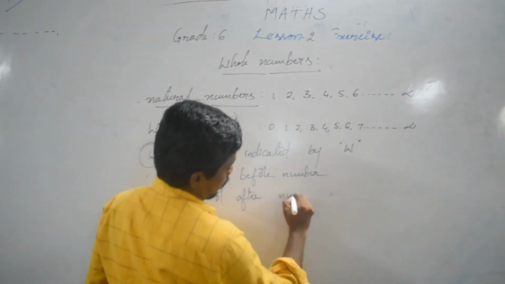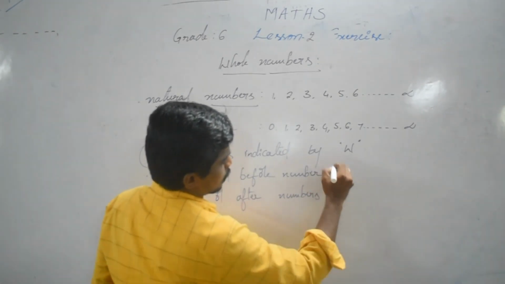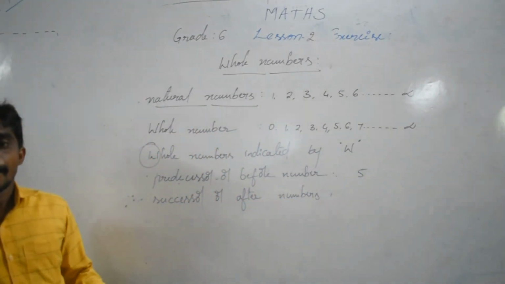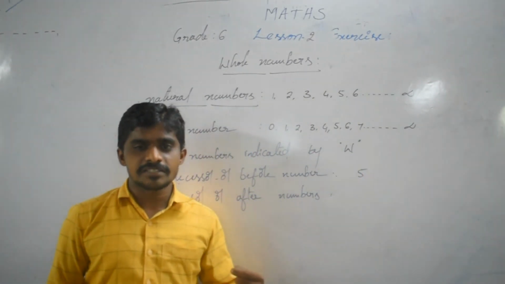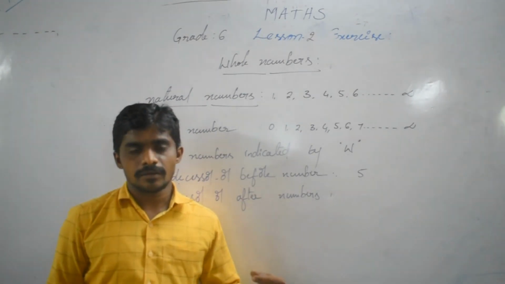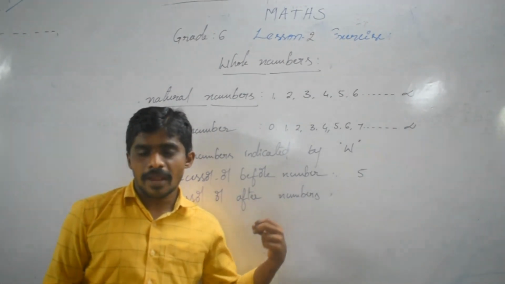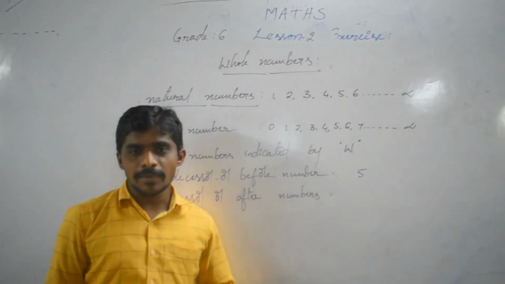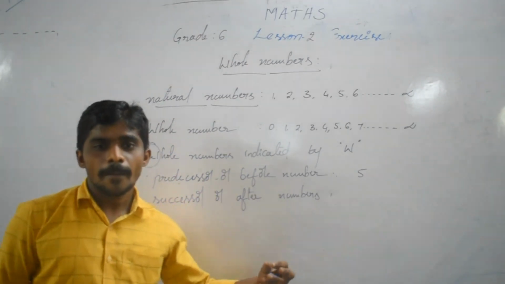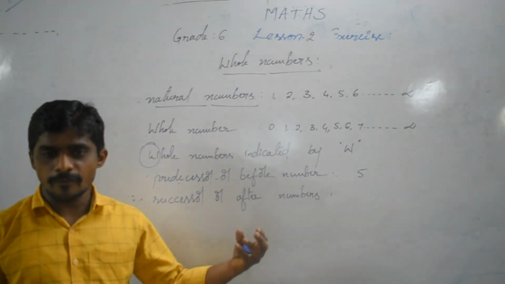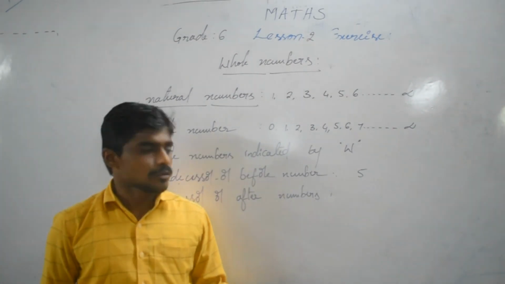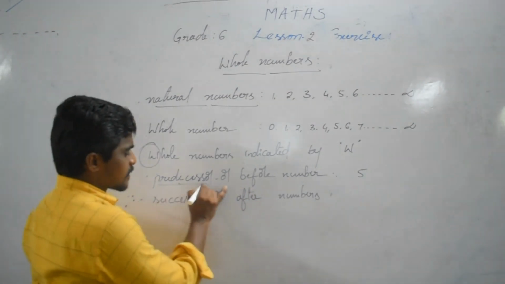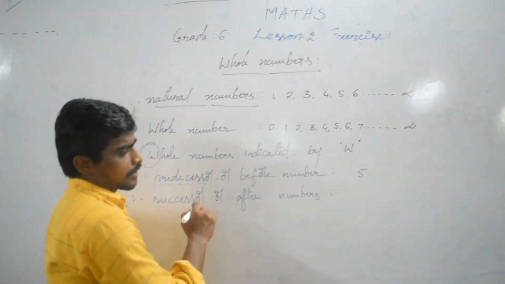Now, pre always means before, like pre-public, pre-day, pre-primary. Primary comes after pre-primary, and the public exam comes after pre-public. So pre means before, so predecessor is the number before.